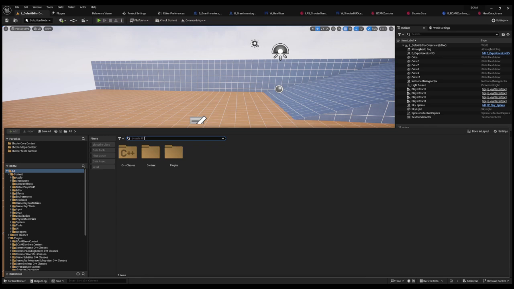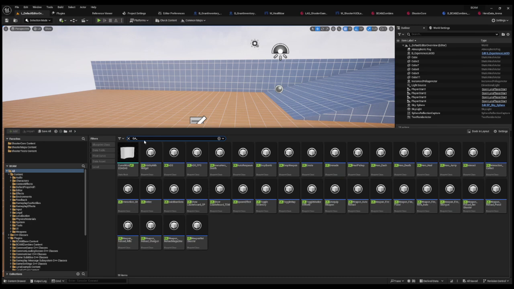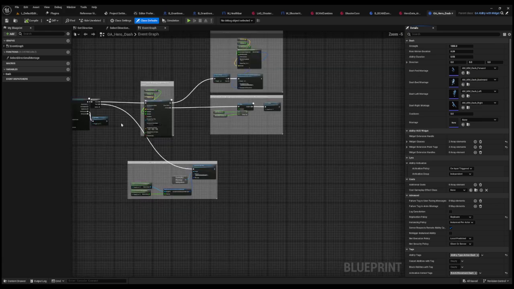So if I were to search for, let's just search for a weapon right here. Oh wait, no. In Lyra, they use the GA prefix for the most part for gameplay ability. You don't have to do this, but it's just what they do when they're showing people stuff. So we've got Hero Dash right here. Let's go ahead and edit this.